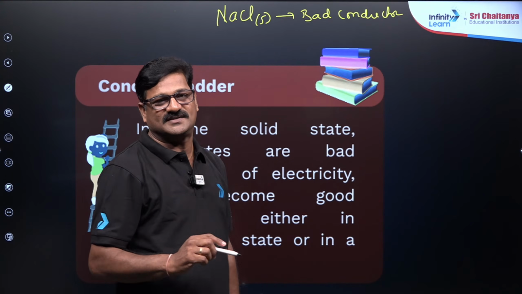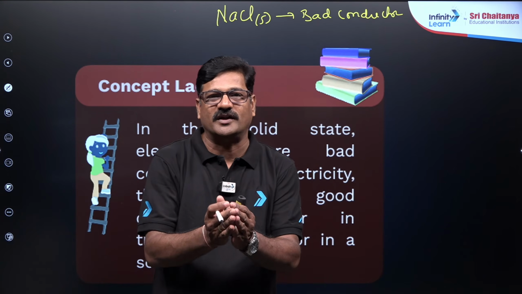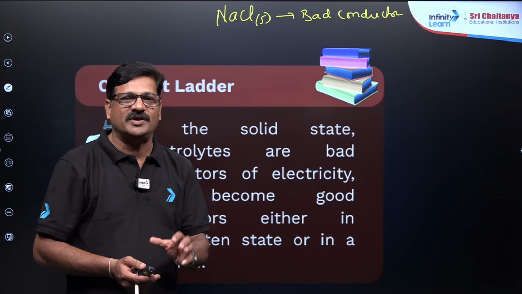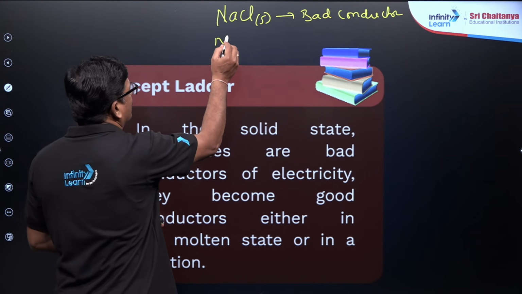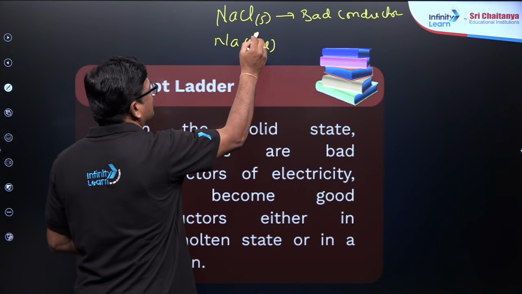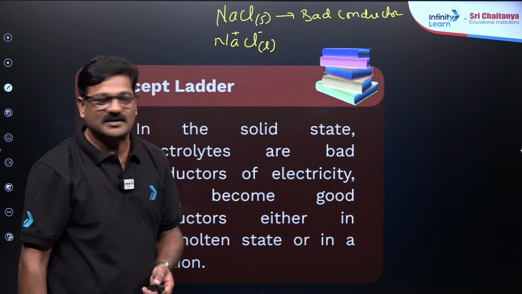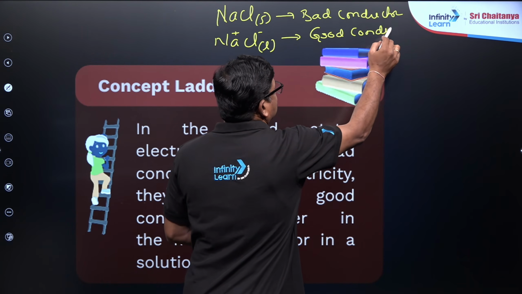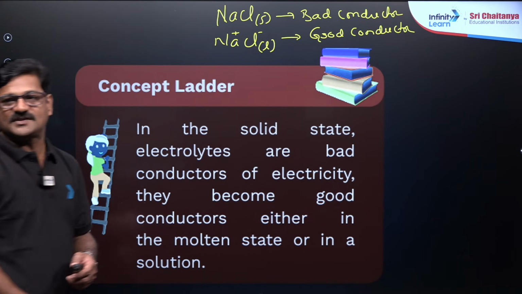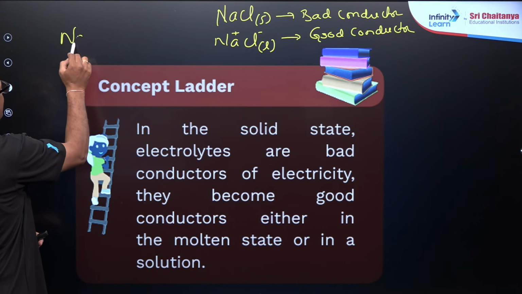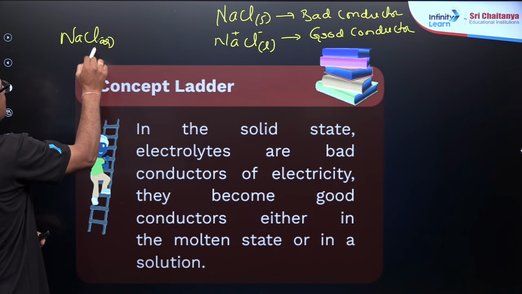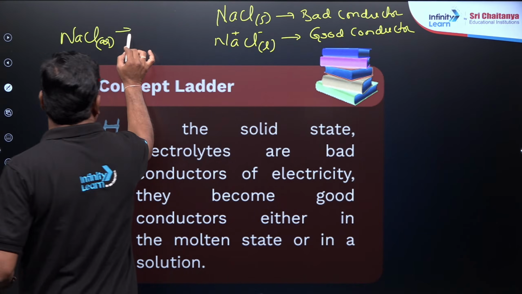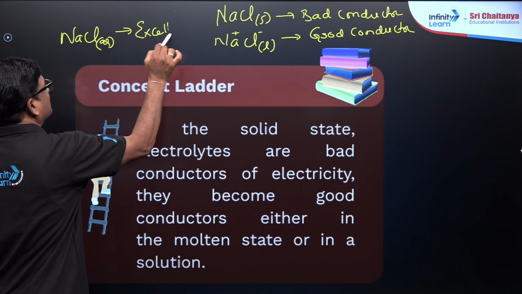But in the molten state, when you heat it, what happens? Sodium chloride dissociates to give Na+ and Cl-, so it is a good conductor. The other one, sodium chloride aqueous, has free ions moving here and there, so it is an excellent conductor.